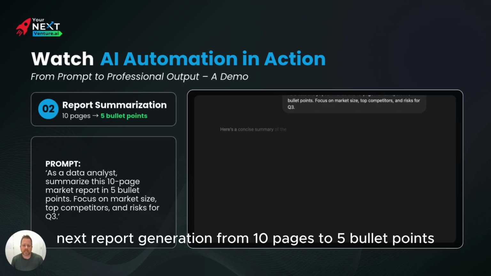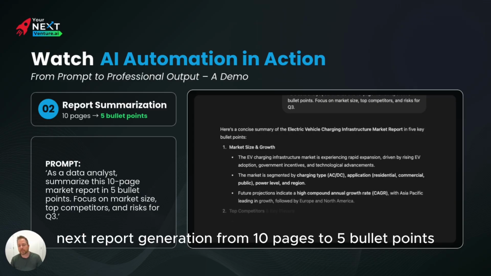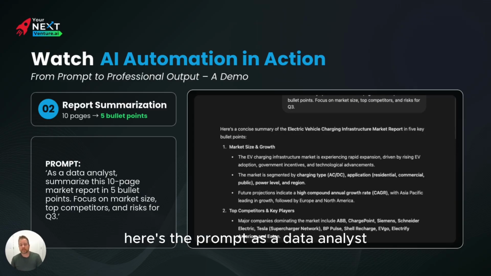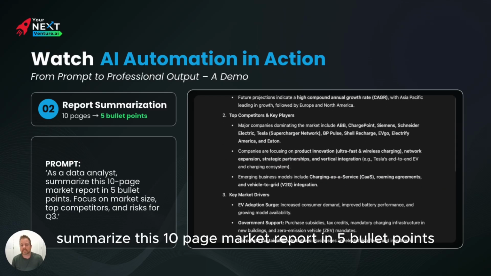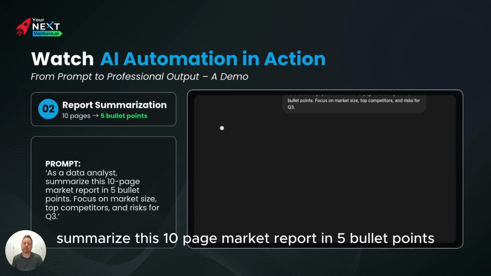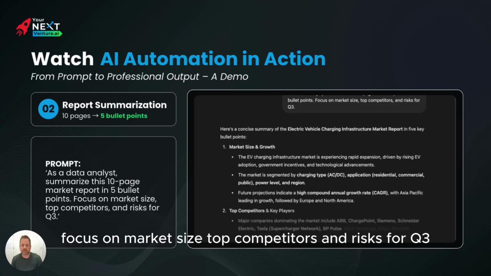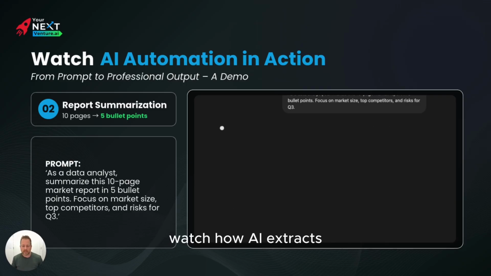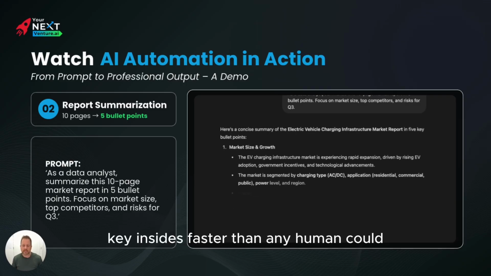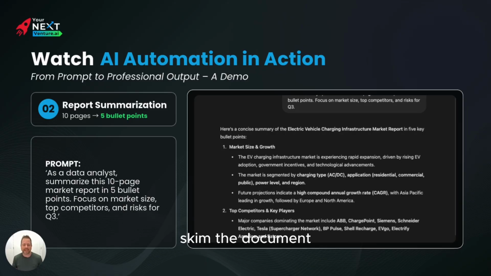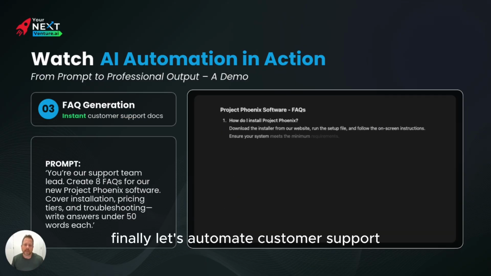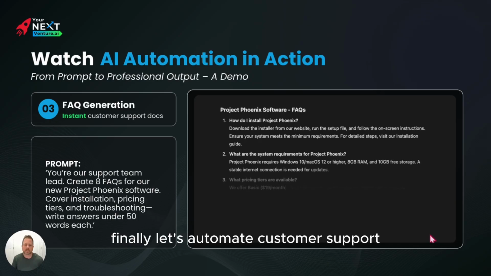Next, report generation from 10 pages to 5 bullet points. Here's the prompt. As a data analyst, summarize this 10-page market report in 5 bullet points. Focus on market size, top competitors, and risks for Q3. Watch how AI extracts key insights faster than any human could skim the document. Finally, let's automate customer support.